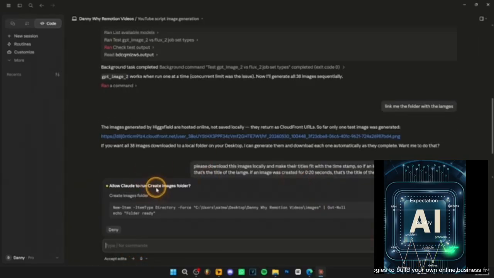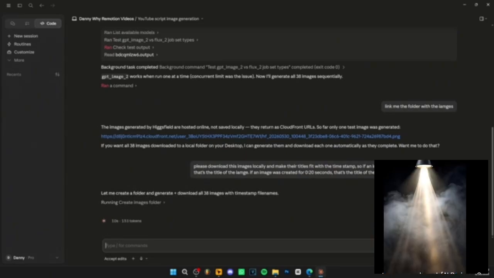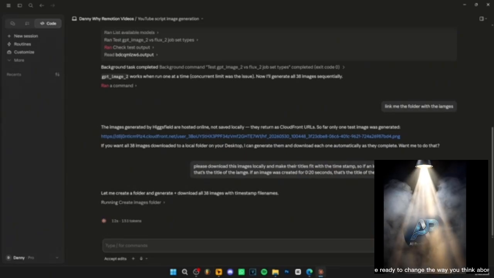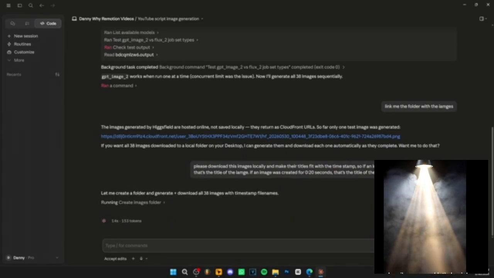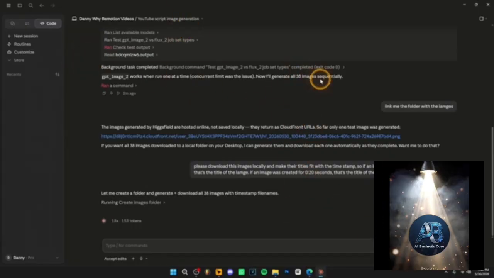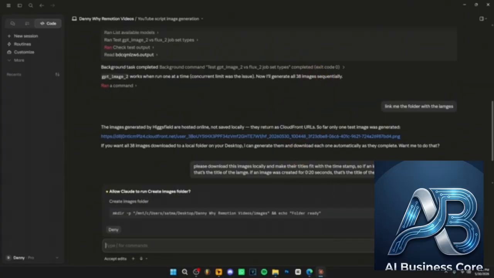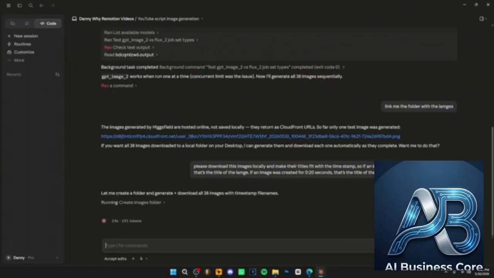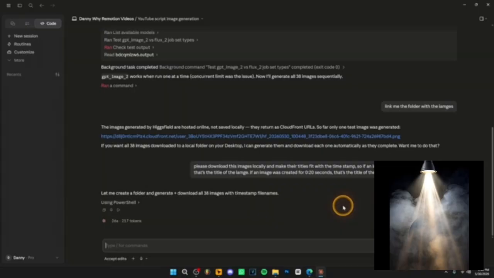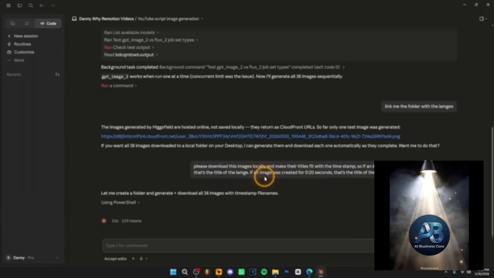And as you can see, it's going to create a folder for us, which is super awesome. Just click allow. And then it's going to download all the images for you, which again automates the work and saves you a lot of time, because even if you have to download each image, you have to click and download, click, download. Not only that, but they don't have the right titles and it's going to be hard to edit them. This way, Claude Code downloads all the images, but also changes their titles to fit with the timestamps. And why that's important is because we know where to place them on the timeline when we edit the video.